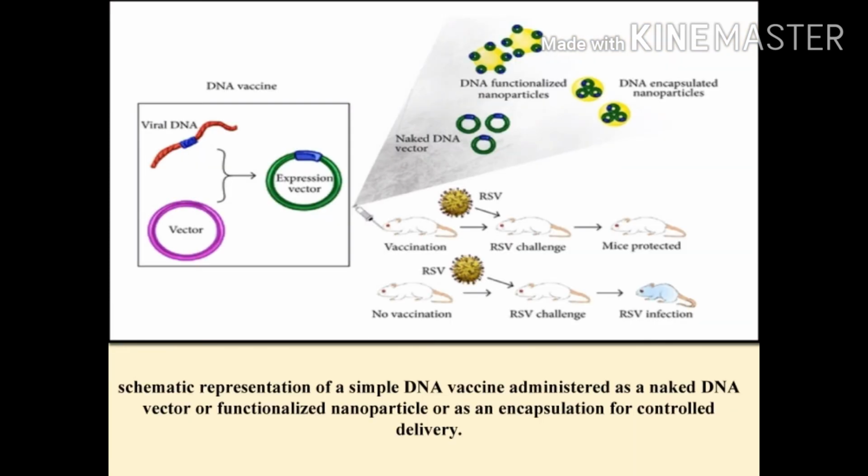These diagrams represent a simple DNA vaccine administered as a naked DNA vector, or functionalized nanoparticle, or as an encapsulated form for controlled delivery. The mice are infected with RSV. When the DNA vaccine is given to RSV-infected mice, the mice are protected.